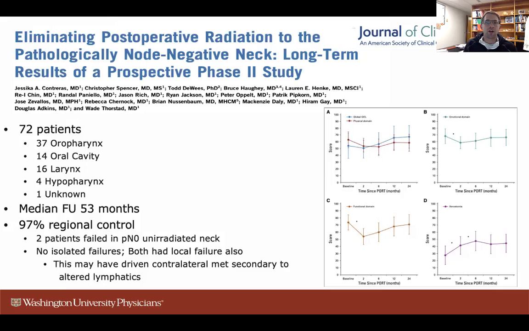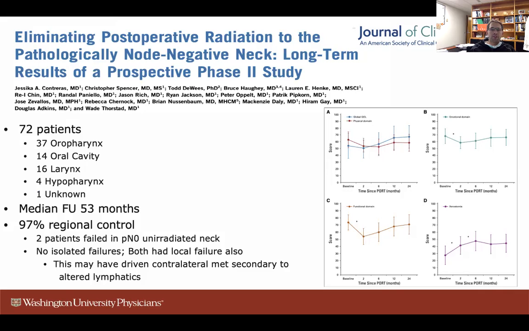Here's a prospective trial that we performed looking at eliminating postoperative radiation therapy in the pathologic node negative neck. This was not just oropharynx cancer patients. This included other sites as well, but oropharynx comprised approximately half of our patient load. We had a median of 4.5 years of follow-up. So we had pretty good follow-up to determine any oncologic outcomes.